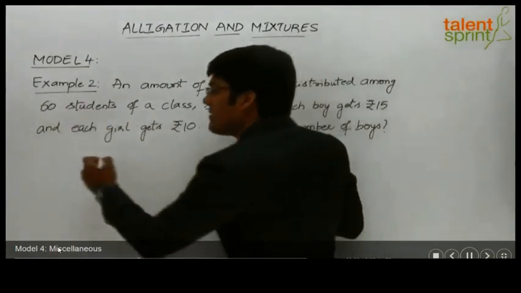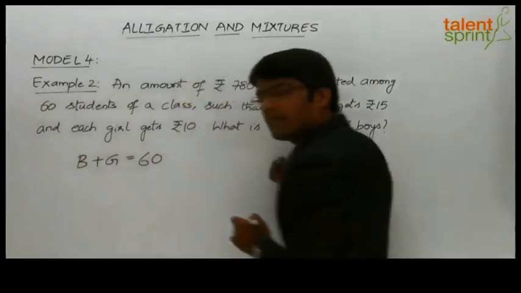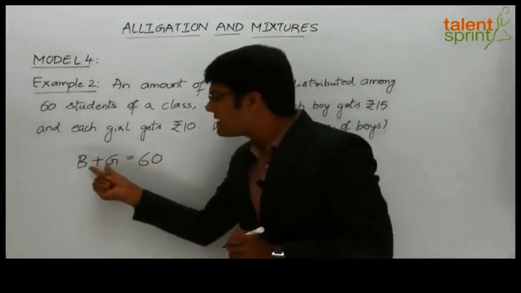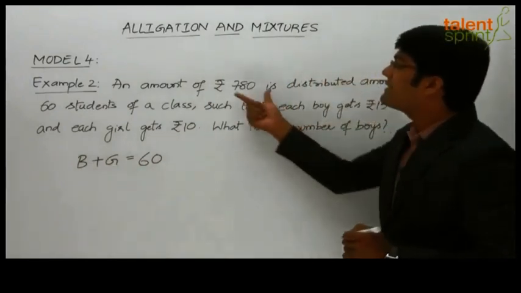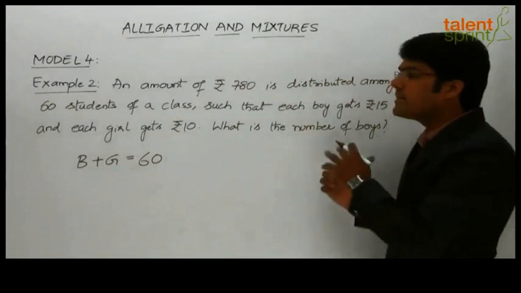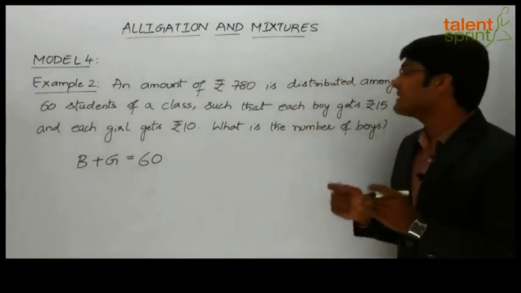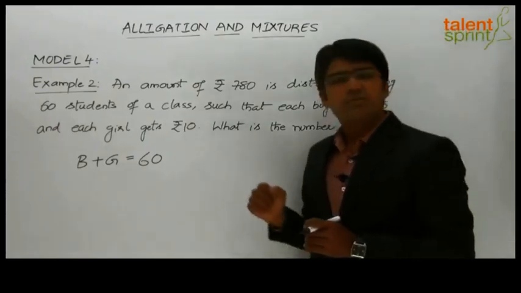So we can say boys plus girls is equal to 60. Let us assume the number of boys is B and the number of girls is G. So total has to be 60. The other information that we have here is the total amount was 780, which was distributed among these 60 students, such that each boy gets rupees 15 and each girl gets rupees 10.